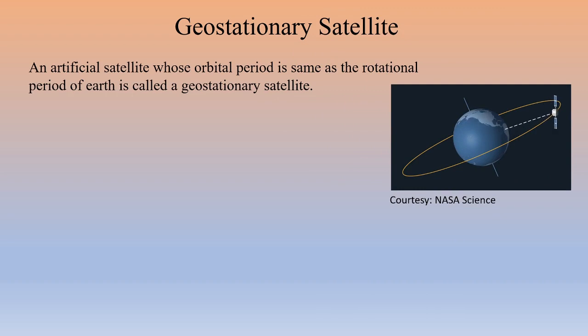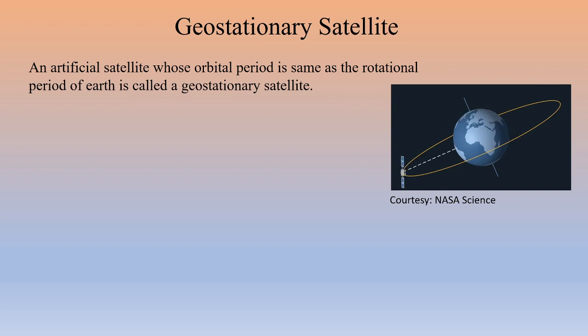So in the figure, you can see that the satellite appears to remain stationary above a particular point, which is at a particular distance from the surface of the earth, and you can see the orbit. The orbit lies in the equatorial plane.